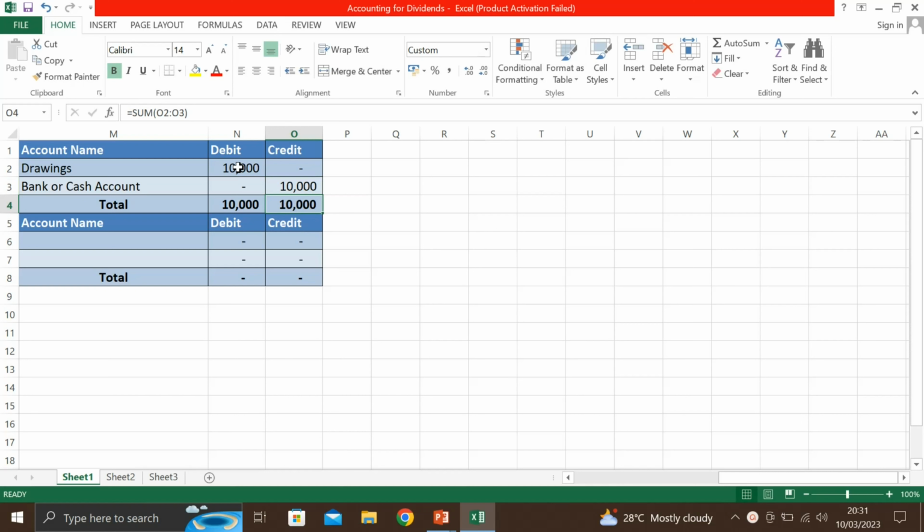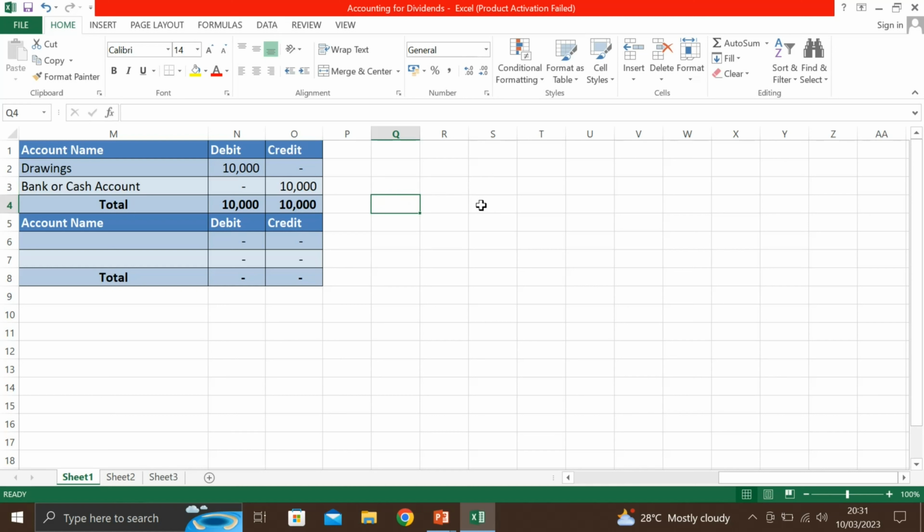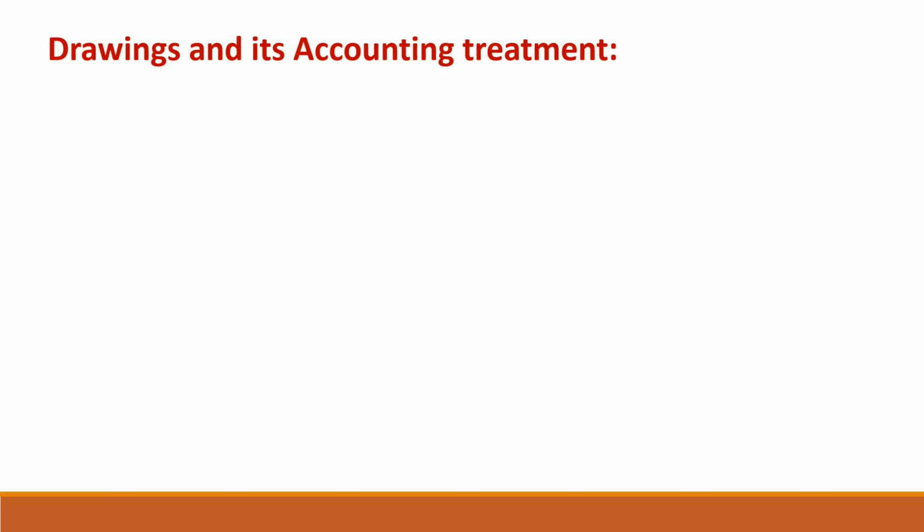So during all the accounting period, you will make all the entries for the owner's drawings, and whatever total drawings an owner has withdrawn from the business, this will be deducted from his equity share in the balance sheet. Means the total equity minus the drawings, so it will reflect the net balance of the equity in your balance sheet. So it will be the accounting treatment for the owner's drawings. So it's very simple. Now just take a moment and review what we have discussed regarding drawings and its accounting treatment.